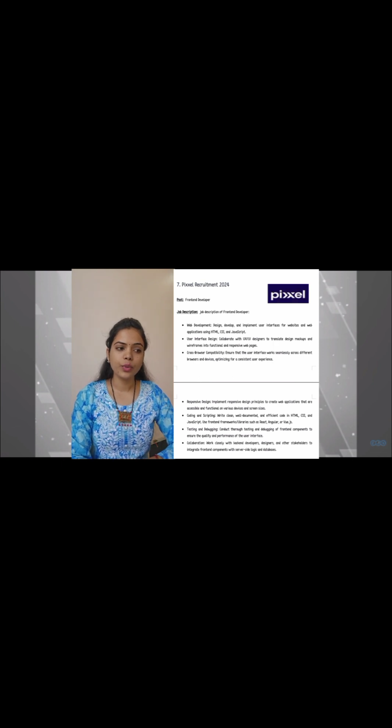There is a Pixel Recruitment 2024 for the post of front-end developer. Let's see the job description of the front-end developer. Web development. In this, design, develop, and implement the user interfaces for the website and the web applications using the HTML, CSS, and JavaScript. Then user interface design.